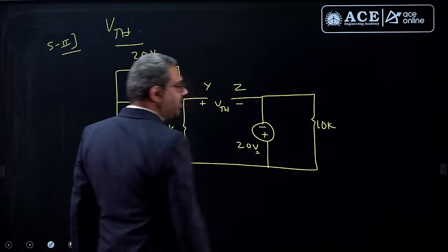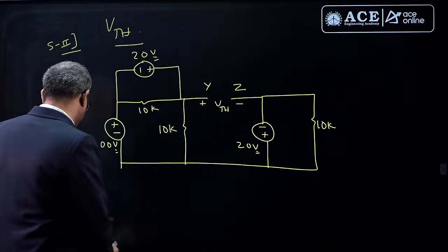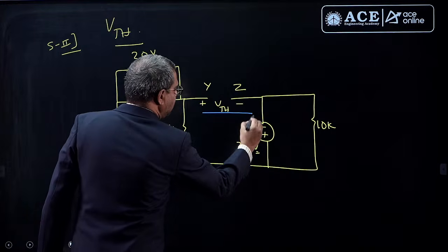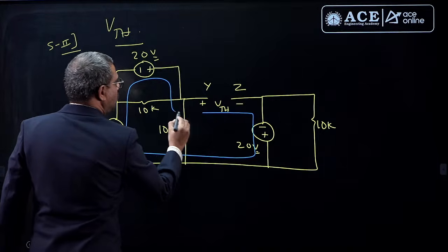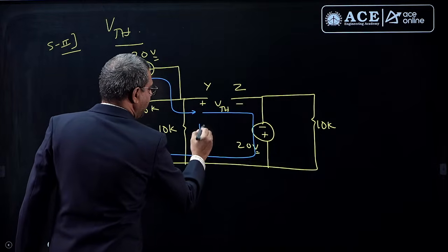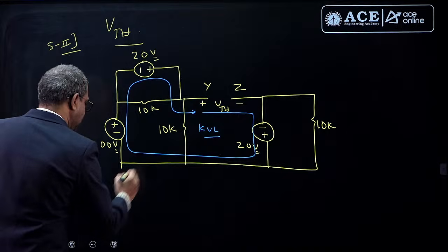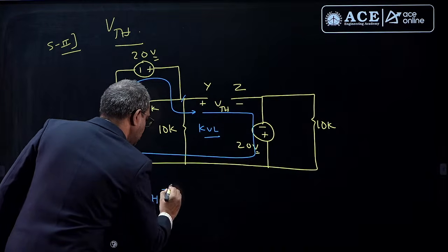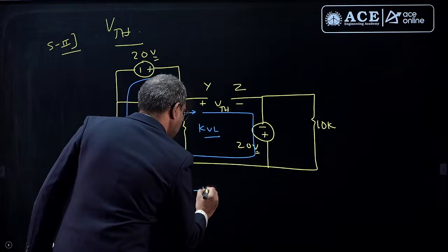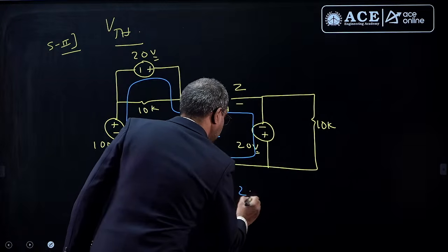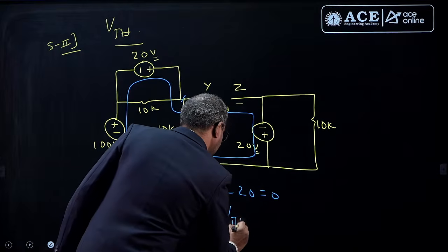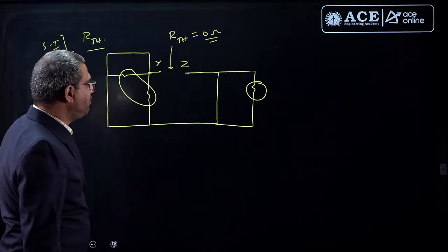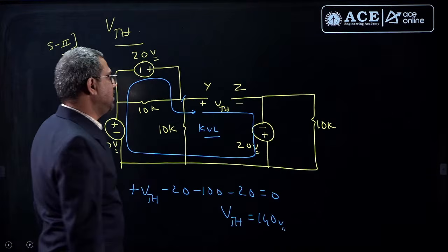Now Thevenin's voltage is the open circuit voltage across the target terminals. For that, I will write a KVL. This is the path where voltages already exist, so I will write a KVL in this path. Starting from here, plus VTH, minus 20, minus 100, minus 20 is 0. So VTH is 140 volts. So yes, Thevenin's voltage is 140 and Thevenin's resistance is 0. So that is the answer.